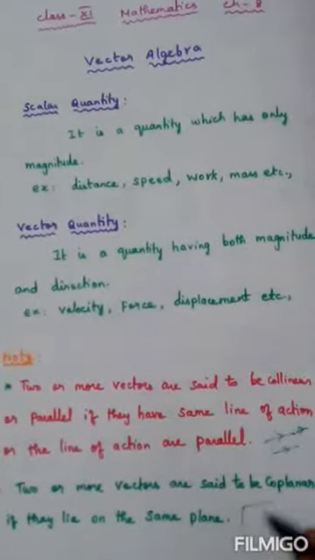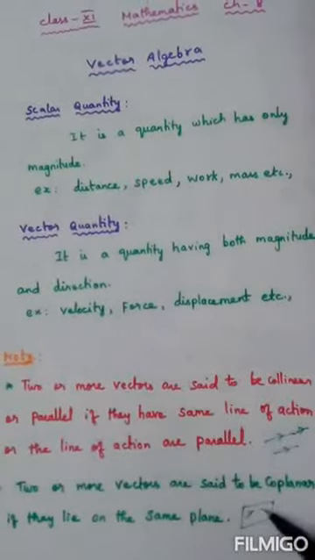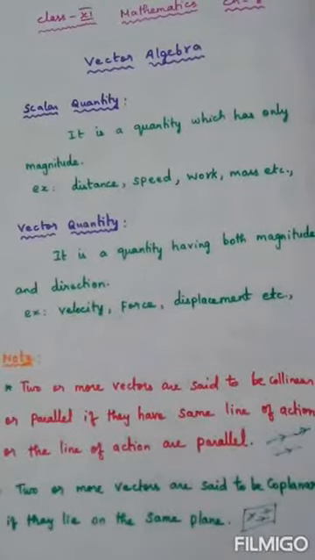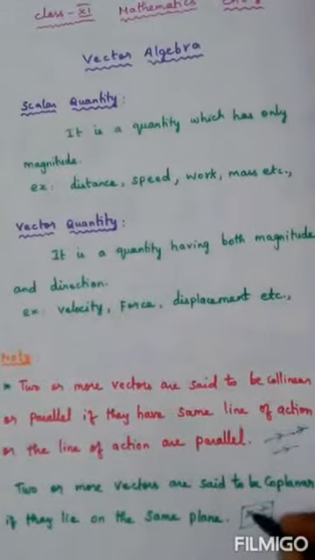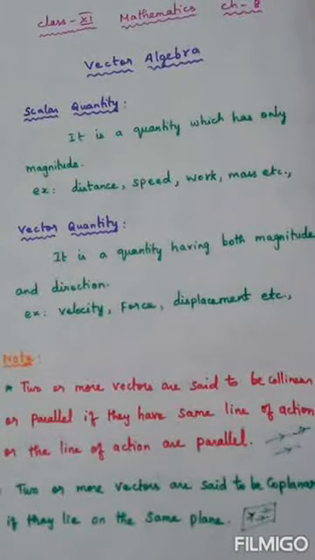Suppose, for example, this is the plane, and in the plane I have many vectors. All three vectors are lying on the same plane, so these three vectors can be called coplanar vectors. It is important to understand the meaning of all the definitions right from the beginning.